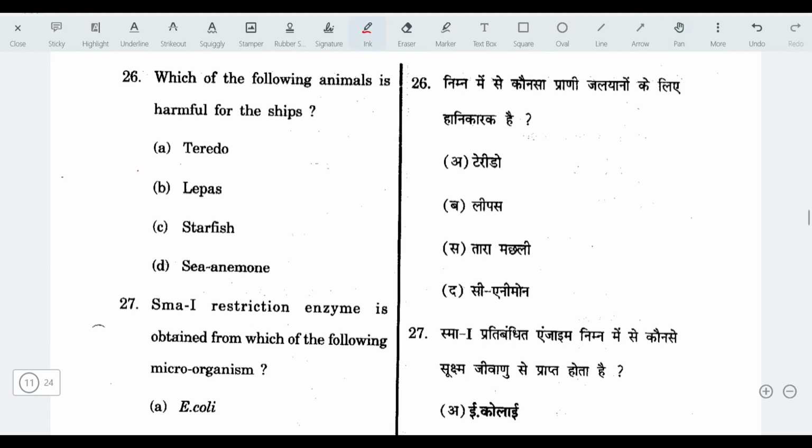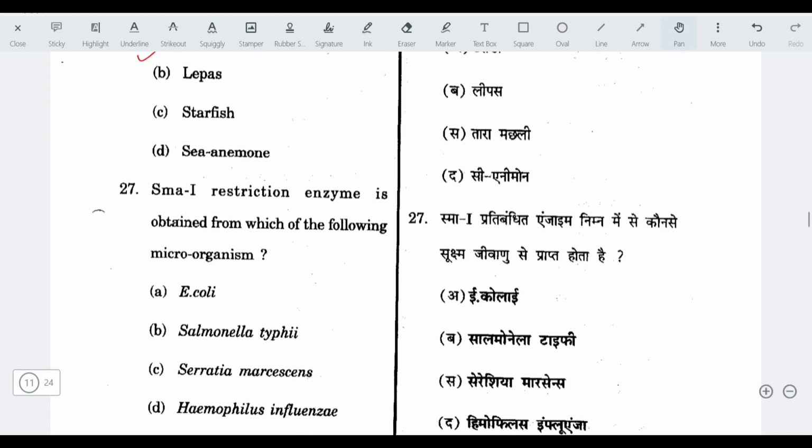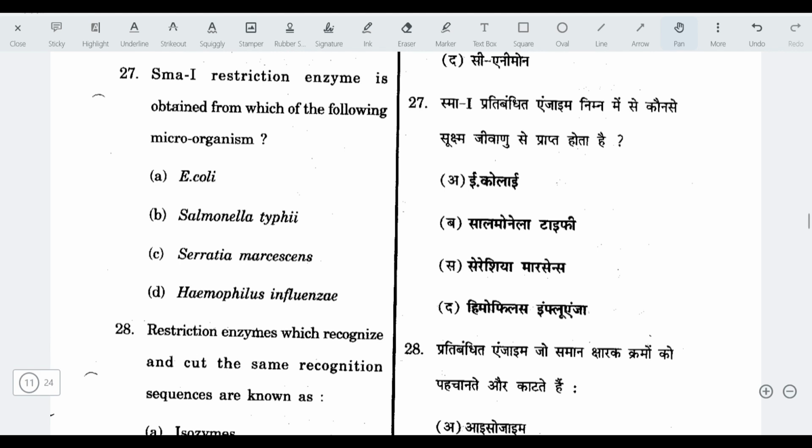Next question: which of the following animals is harmful for ships? The answer here is Teredo. Teredo are also known as shipworms. They are marine bivalve mollusks that are notorious for boring into and damaging wooden ships and structures in the sea. It means they damage ships.